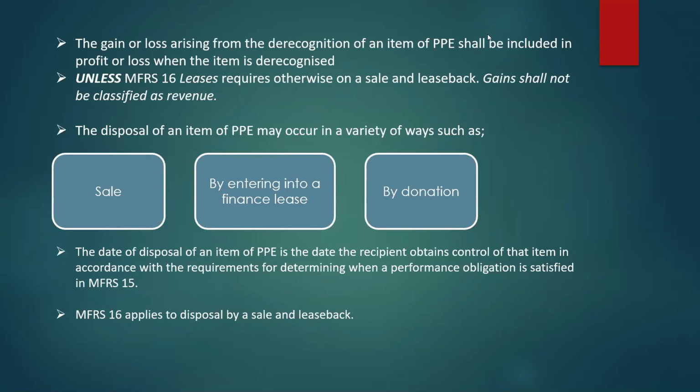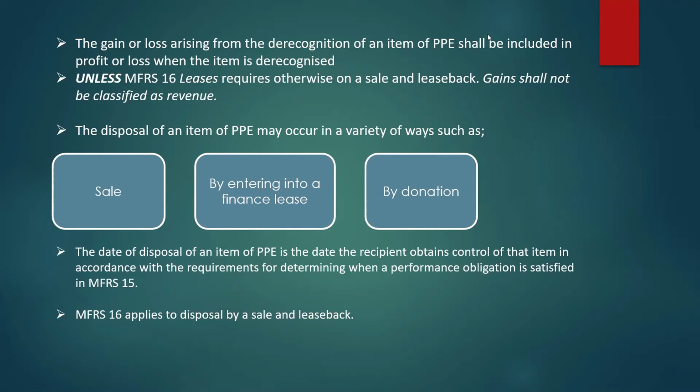The gain or loss arising from the derecognition of an item of property, plant and equipment shall be included in profit or loss when the item is derecognized, unless MFRS 16 Leases requires otherwise on a sale and leaseback. Gains shall not be classified as revenue.